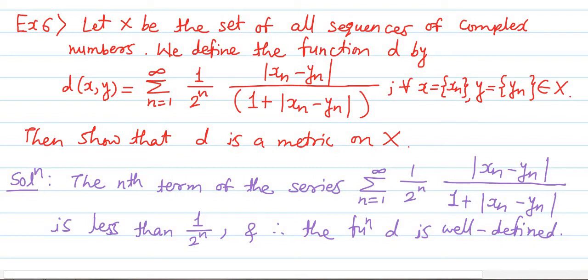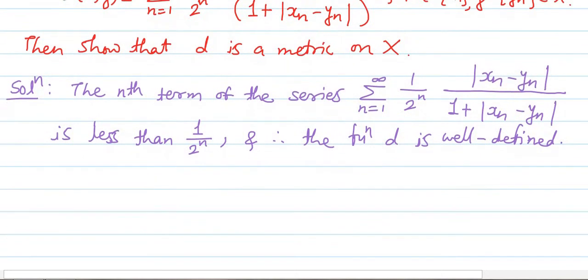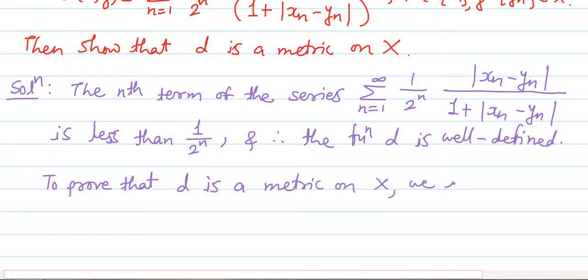Now to prove that d is a metric on the given set X, we have to show that d satisfies the triangle inequality. So to prove that d is a metric on X, we have to prove the triangle inequality.